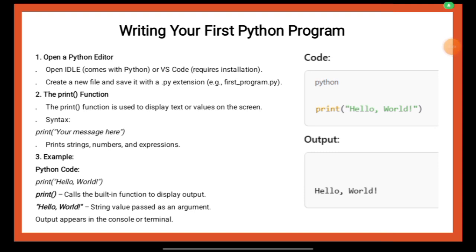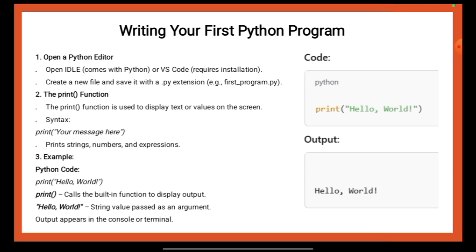As far as the slide is concerned, here we will be studying about writing your first Python code. We will first read out the details mentioned over here and then we will discuss it. 1. Open a Python editor. IDLE comes with Python, or VS Code requires installation. Create a new file and save it with a .py extension. Example, first_program.py. 2.